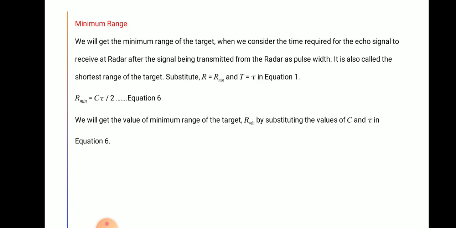Then minimum range. We will get the minimum range of the target when we consider the time required for the echo signal to be received at radar after the signal is transmitted from the radar as the pulse width. It is also called the shorter range or shortest range of the target. Substituting R equal to Rmin and T equal to tau in equation number 1, then we will get Rmin is equal to c tau by 2, that is equation number 6. We will get the value of the minimum range of the target Rmin by substituting the values of c and tau in equation number 6.